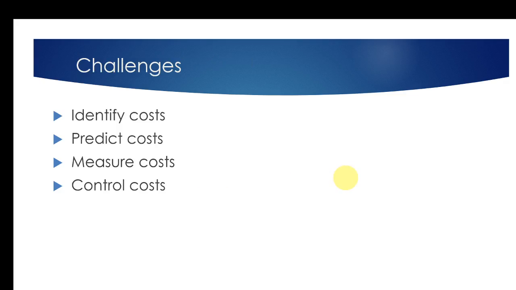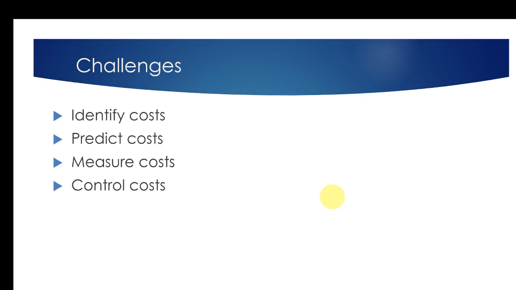Now let's see what are the special challenges when it comes to project cost management. So the first challenge is identifying all the costs, because there can be some costs somewhat hidden and somewhat implicit. Then predicting the cost, because upfront, at the beginning of the project, we must have some idea of how much it is going to cost. So therefore we are going to discuss that as well, because it's a really challenging thing. Then how to measure cost. Some costs are not very obvious. So quantifying these costs is really challenging. So we are going to discuss that as well.